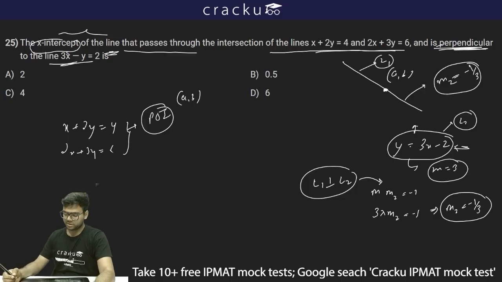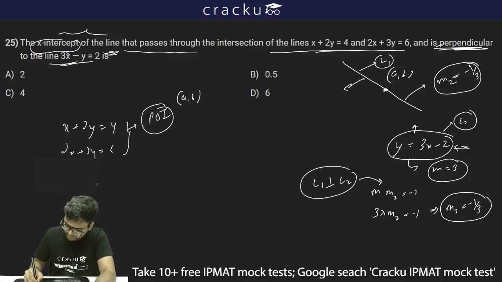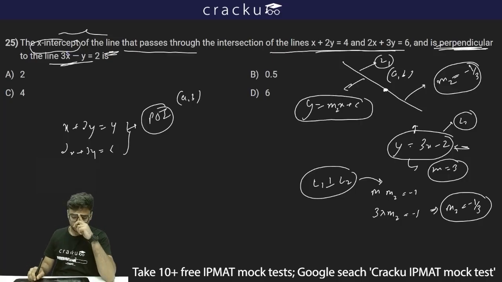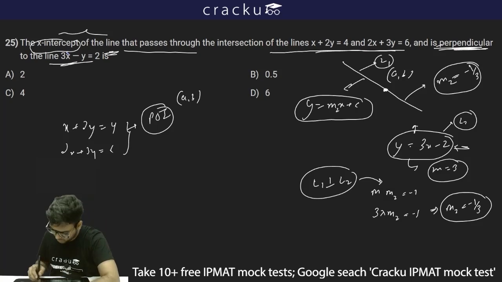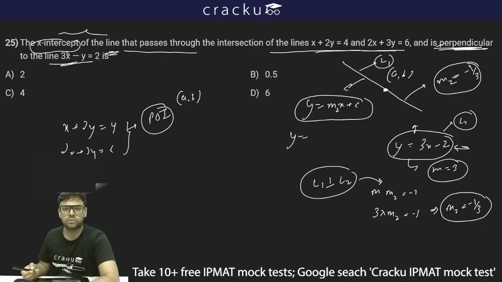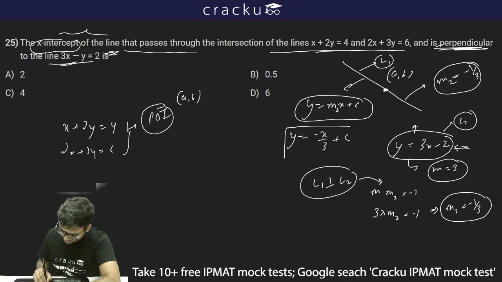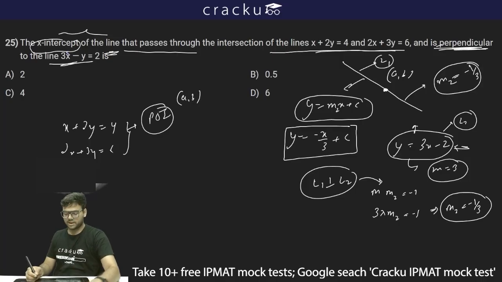I can now use the slope intercept form for this line. This will be y is equal to m2x plus c. This is the slope intercept form. With m2 equal to minus 1 by 3, y is equal to minus x by 3 plus c.